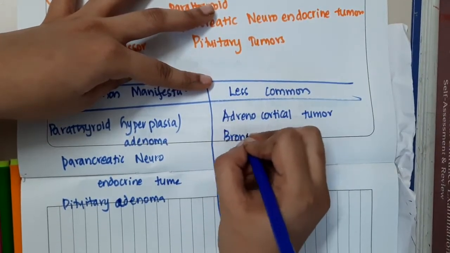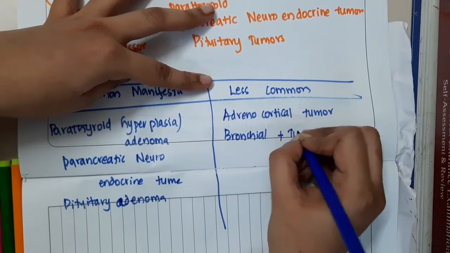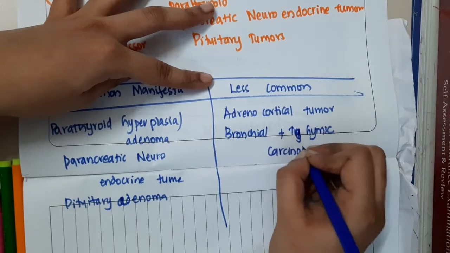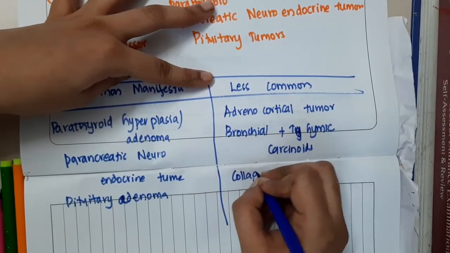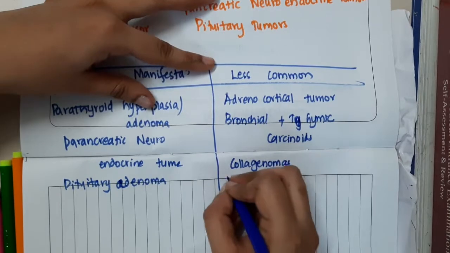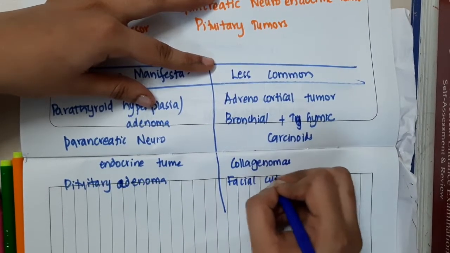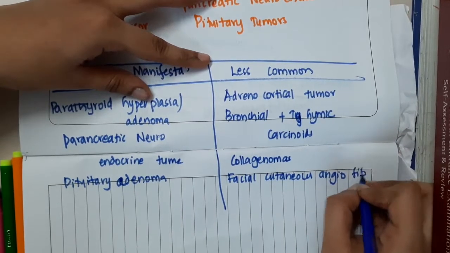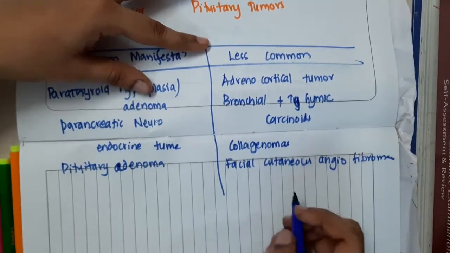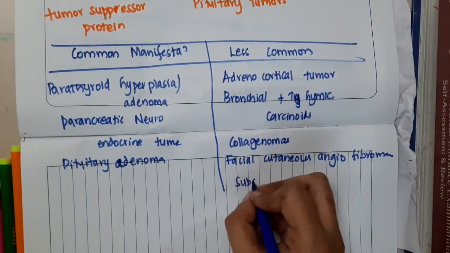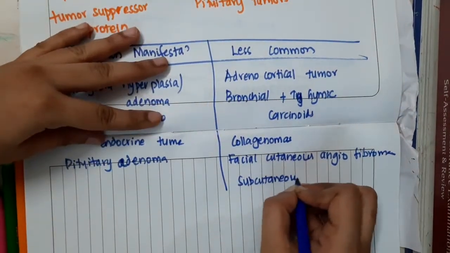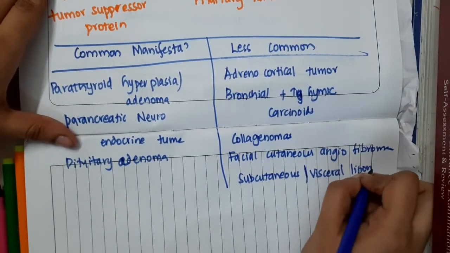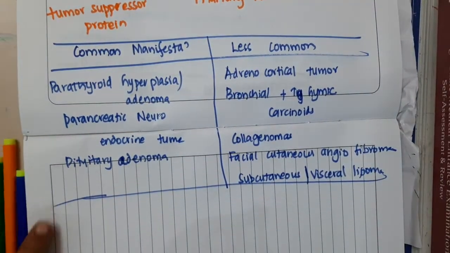In the less common manifestations, it causes adrenocortical tumors, bronchial and thymic carcinoids, collagenomas, facial cutaneous angiofibromas, and subcutaneous or visceral lipomas. So these are the less common manifestations of MEN 1 syndrome.